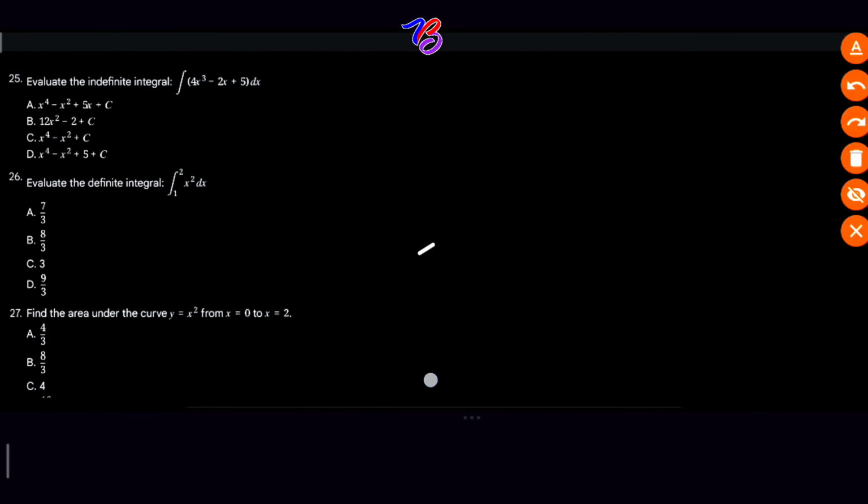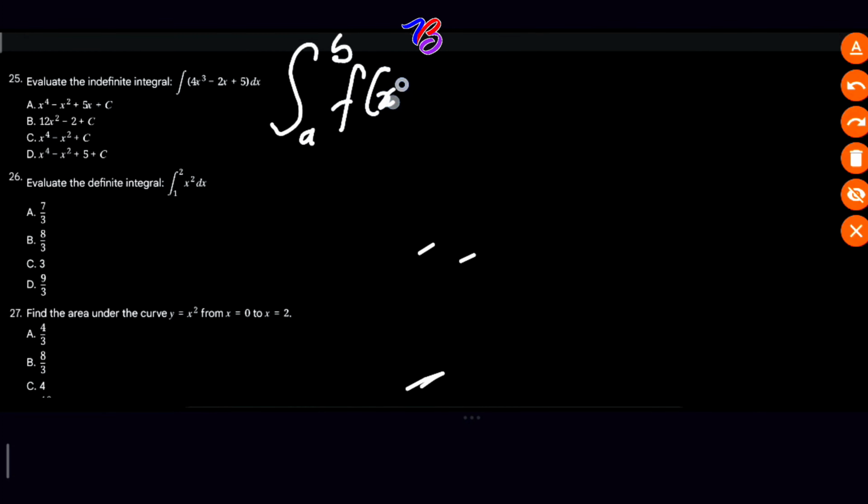Question 26. Evaluate the definite integral from 1 to 2 of x squared dx. So evaluate the indefinite integral first, then apply the limits of integration. And our limit of integration is 1 to 2. We are going to use the fundamental theorem of calculus. So integration, our limit is what? A to B.